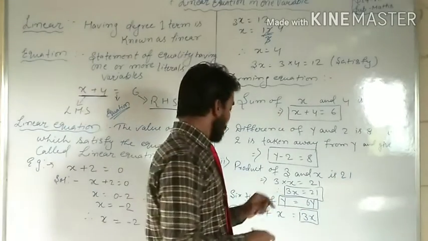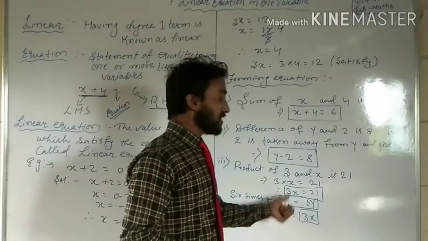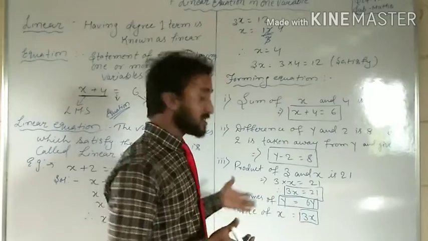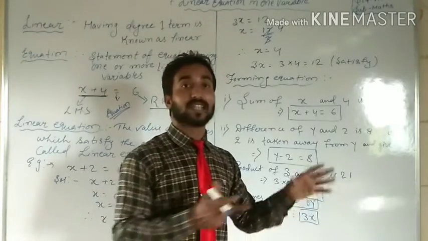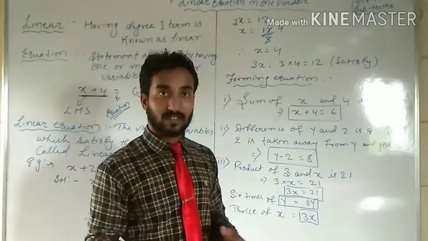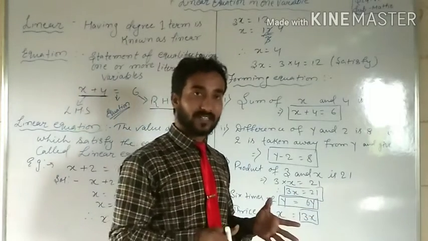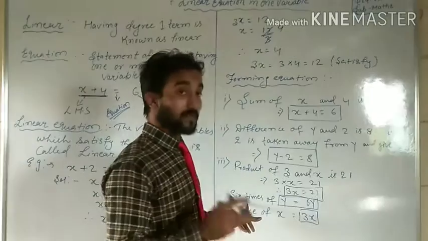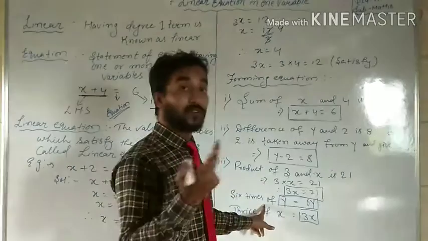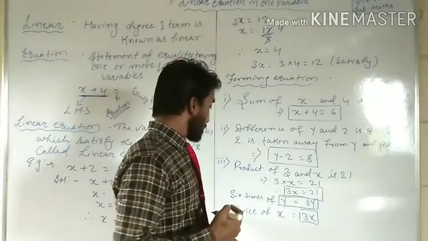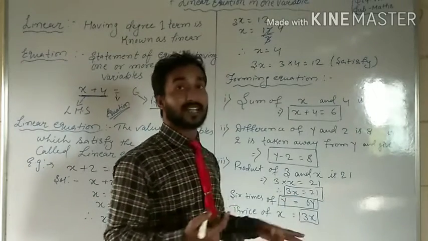Are you getting my point? But 6 times of y may be given in the same way in a question. 6 times of y is equal to 24. How will we write it? 6 times means 6 of whose? y. So 6y.